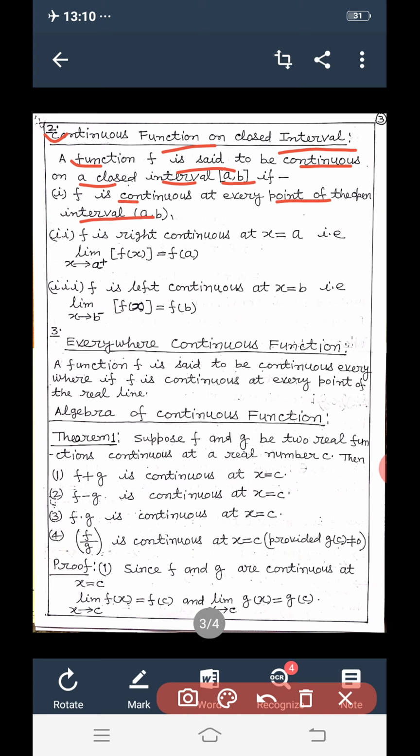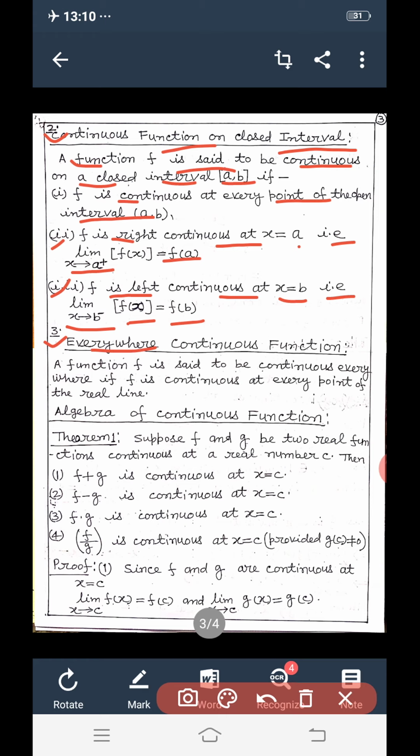Second, f is right continuous at x equal to a, that is, limit as x tends to a positive of f(x) is equal to f(a). Third, f is left continuous at x equal to b, that is, limit as x tends to b negative of f(x) is equal to f(b).